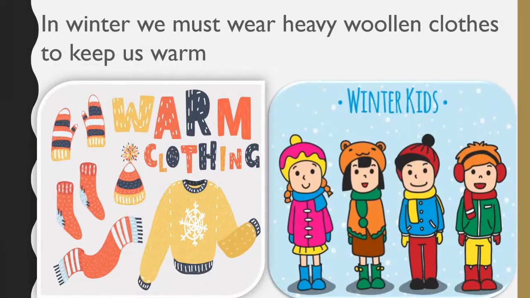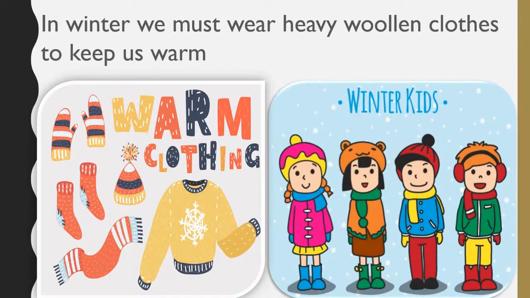Next is winter season. In winter we must wear heavy woolen clothes to keep us warm. As you can see in the picture, this is the warm clothing. So in winter season we mostly use these warm clothing. This is the way how we dress up in winter season.